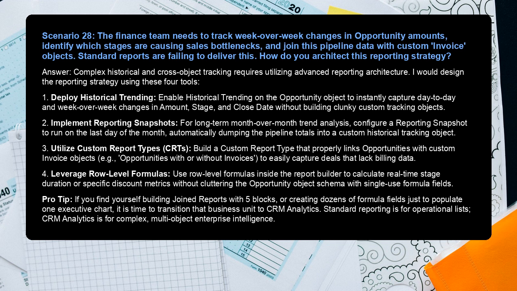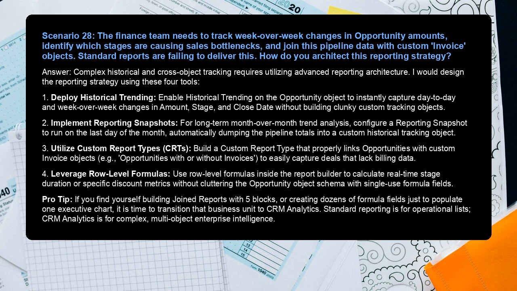I would design the reporting strategy using these 4 tools. 1. Deploy historical trending. Enable historical trending on the opportunity object to instantly capture day-to-day and week-over-week changes in amount, stage, and close date without building clunky custom tracking objects. 2. Implement reporting snapshots. For long-term month-over-month trend analysis, configure a reporting snapshot to run on the last day of the month, automatically dumping the pipeline totals into a custom historical tracking object.